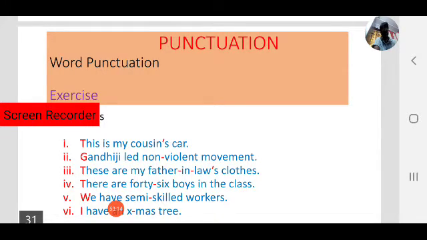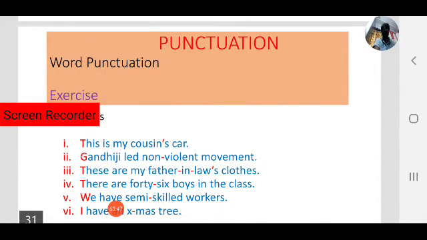In this sentence we used all three word punctuation marks: capitalization in T, hyphens in the compound word father-in-law, and the apostrophe in law's, which is possessive.